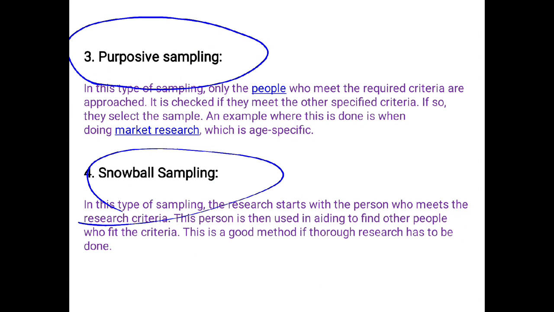Next, snowball sampling. This method is purely based on referrals, and that is why it is called snowball sampling.